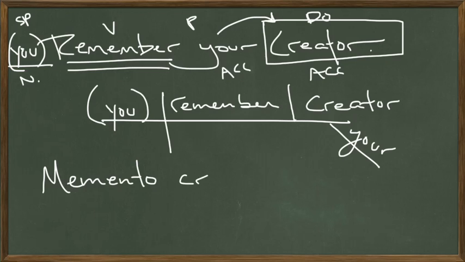So we have creator, but we've got to put it in the genitive case, so it becomes creatoris. Memento creatoris. Now all we need is your, which will also be in the genitive case. Your. Memento creatoris tui. Memento creatoris tui.